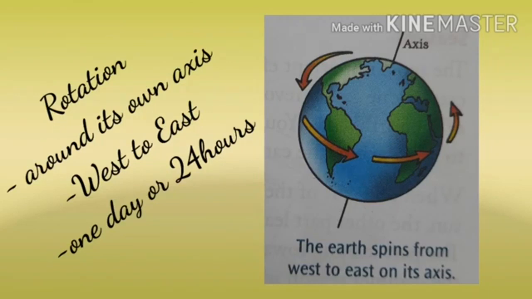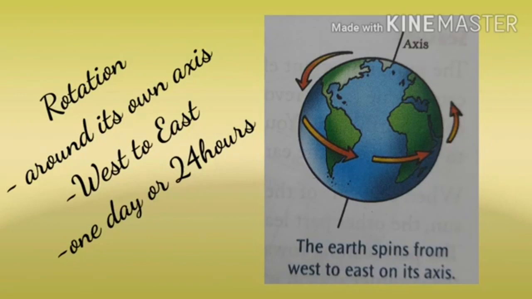See children, the earth takes 24 hours to complete one single rotation about this axis. Children, what is the rotation of the earth? Yes, the earth spins around its own axis from west to east, called rotation of the earth. Then, how long does the earth take to complete one rotation? Yes, 24 hours.